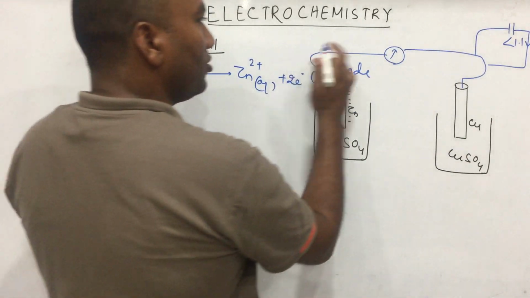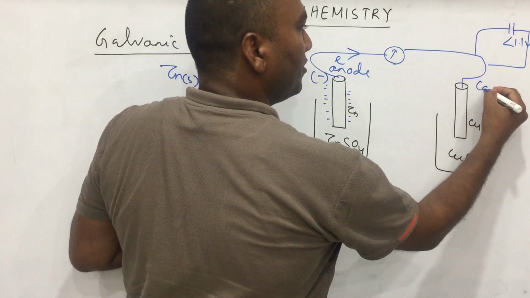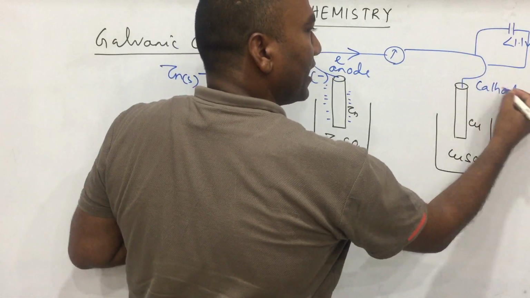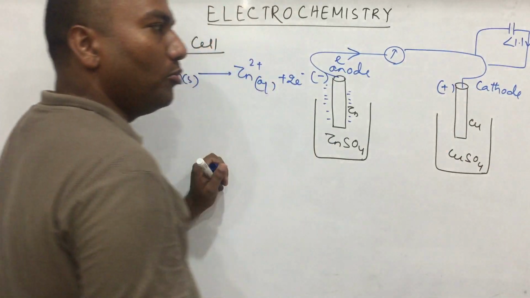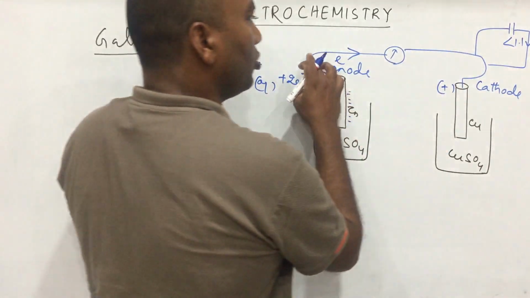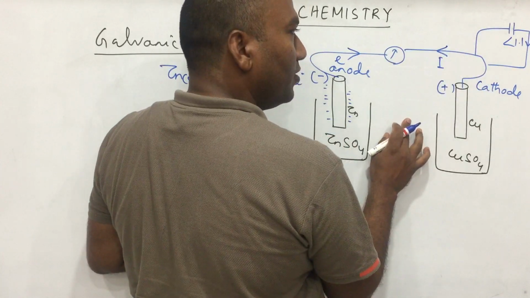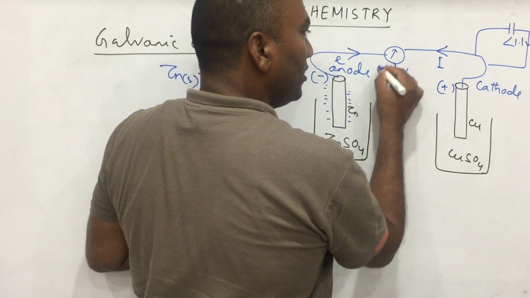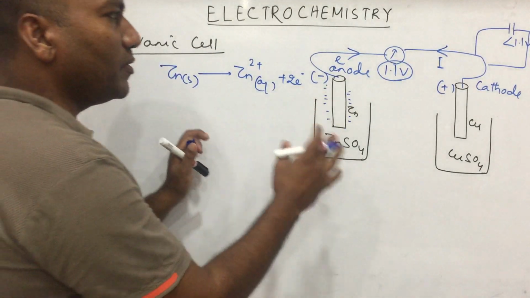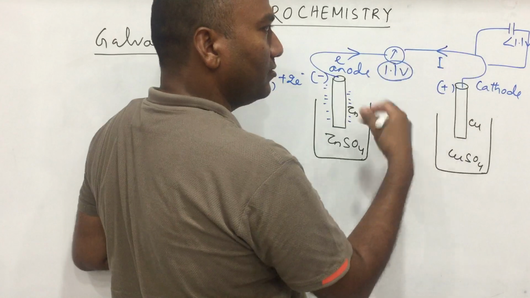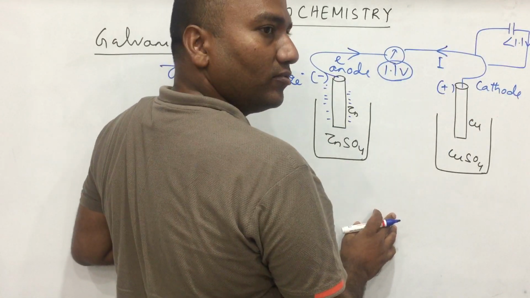The flow of electrons is like this. If this is the anode, then this side is the cathode. If it is negative, then the other is positive. If electrons flow in this direction, current flows in the opposite direction. And here the potential will be 1.1 volt. Clear? Now different types of questions come to our mind. Sir, why less than 1.1 volt?